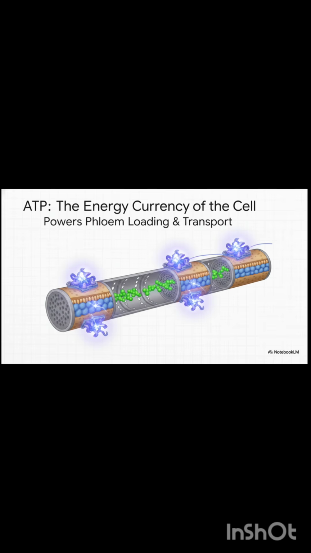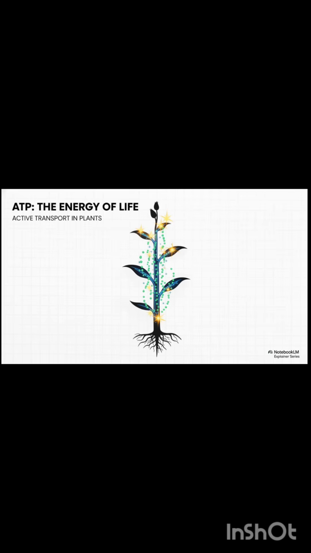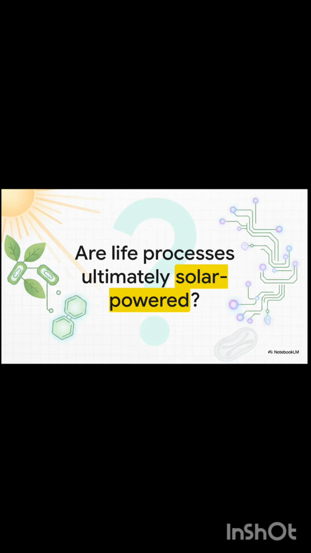And to power this giant delivery system, you guessed it, the plant relies directly on its stored ATP. ATP actually increases osmotic pressure inside the plant, literally forcing food materials into lower pressure tissues. The crazy takeaway here? Cellular ATP is physically pushing these life-sustaining nutrients around to wherever the plant needs them. So think about it. If sunlight makes glucose, aren't we all literally just walking solar-powered batteries?